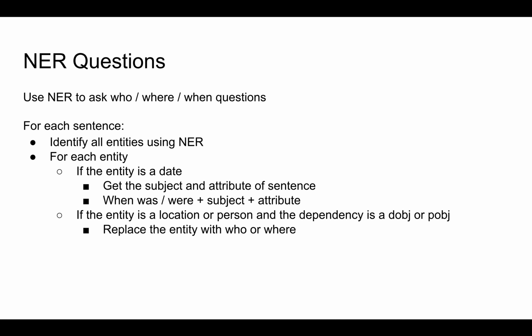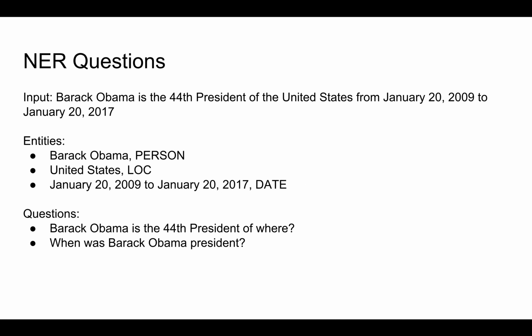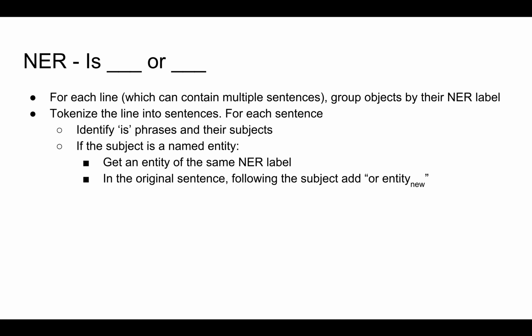For the next set of questions, we use named entity recognition using spaCy. For this first type, in each sentence, we identify all the entities using named entity recognition, and then replace that entity with either when, who, or where. For instance, if the entity is a person, we replace it with who, and so forth.